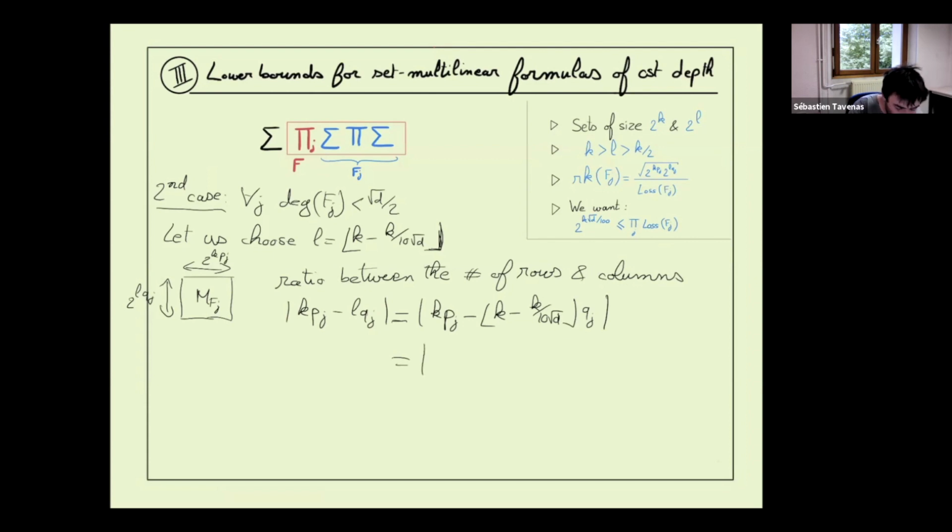Now I want to remove the integer part. When I remove the integer part, if there is an error, the error here is at most 1, so 1 times Qj. So we don't have an equality, just larger than that, at least that. Let's put K outside.